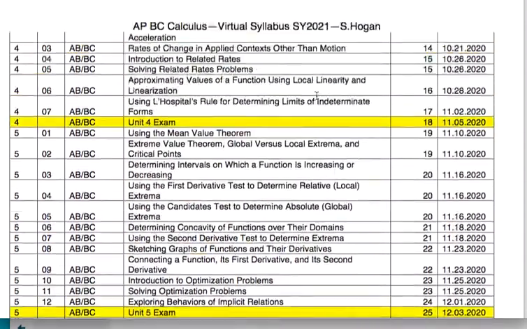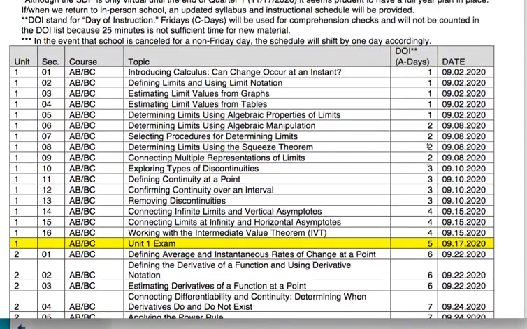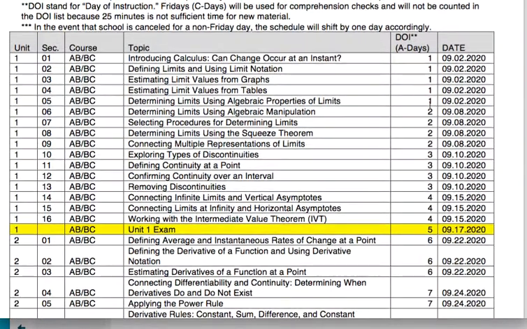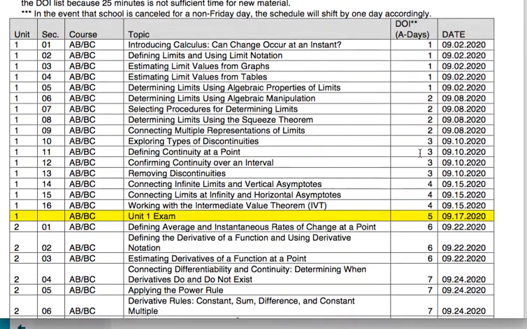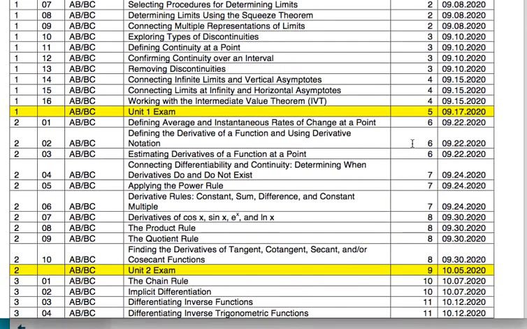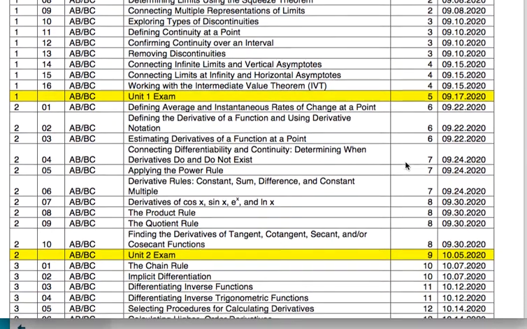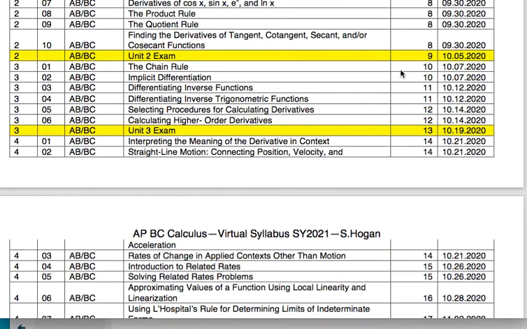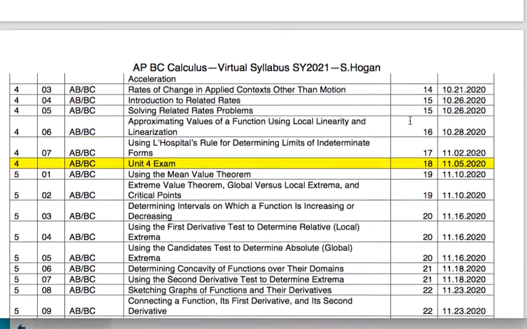So you'll notice that early on, when we're covering the very straightforward material that you should know, we definitely do like 4 or even 5 things in a day, right? And then as the topics get more difficult, we're doing 3 topics in a day, and then sometimes we do 2 topics in a day because they're important, or there's only 6 topics in this section, and I didn't want to hit you with 2 exams in a couple days.